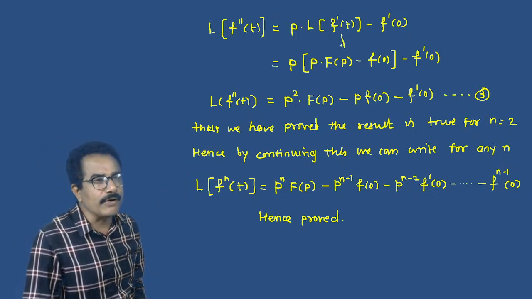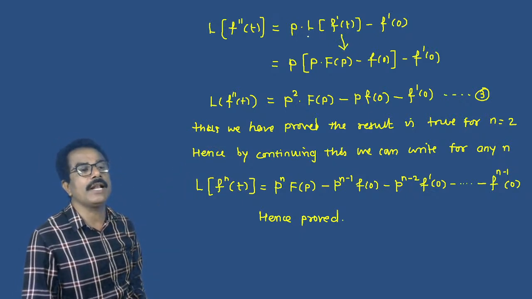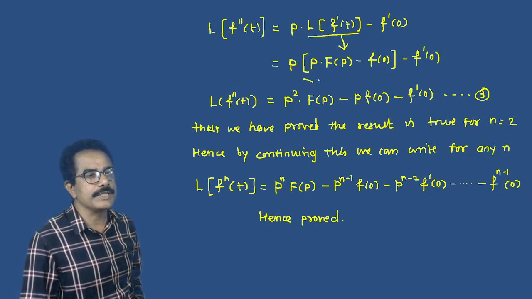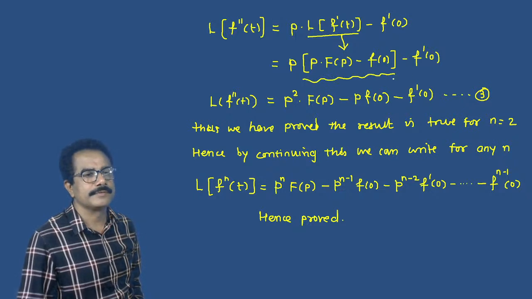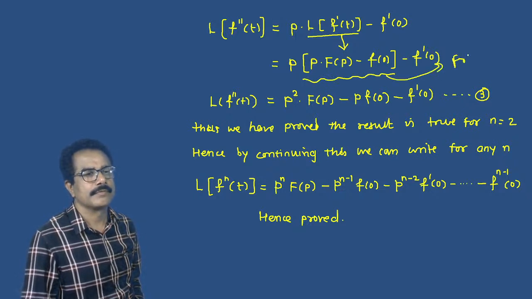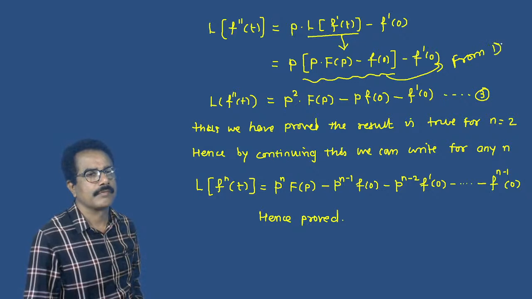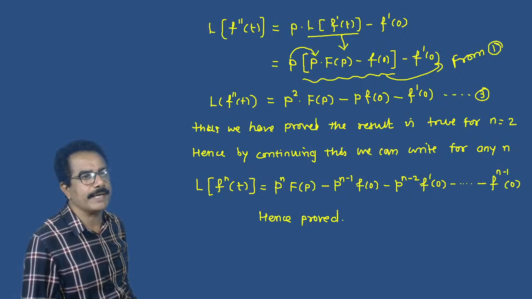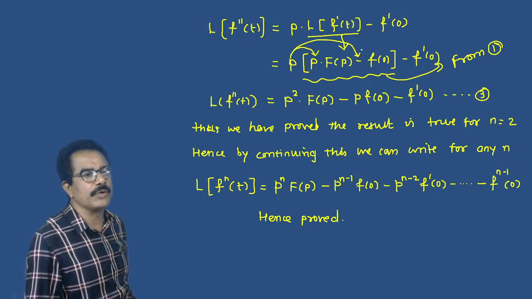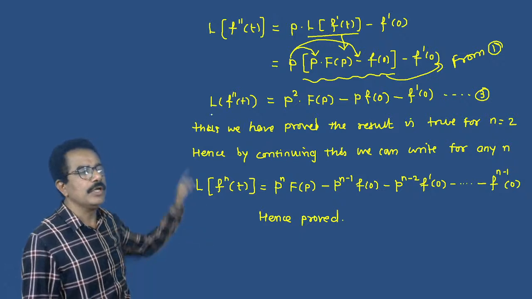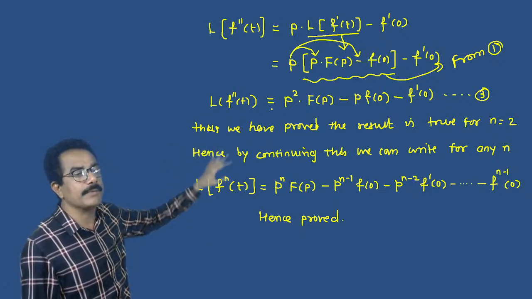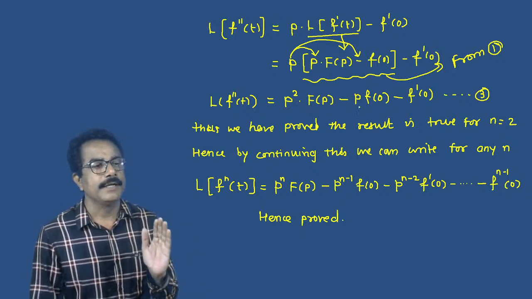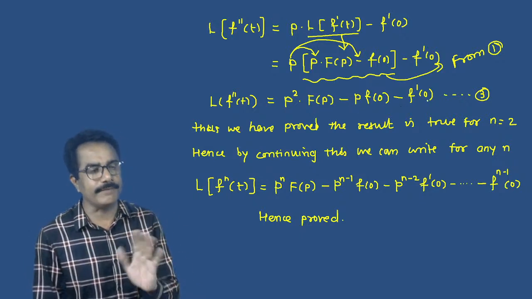Now again put the value of L of f dash of t from equation 1. Then we will get, now multiply by this, p into p means p square, p into f of 0 and f dash of 0. So L of f double dash of t is equals to p square into capital F of p minus p into f of 0 minus f dash of 0.